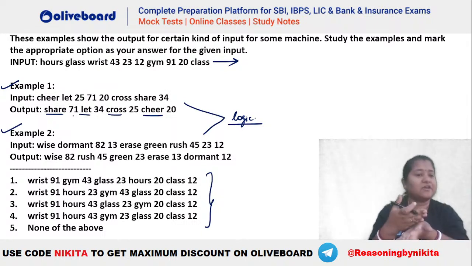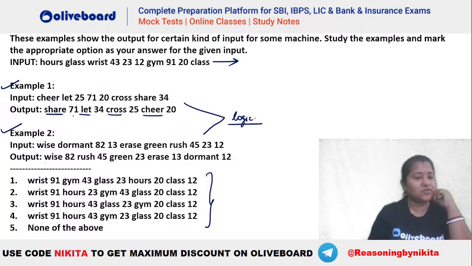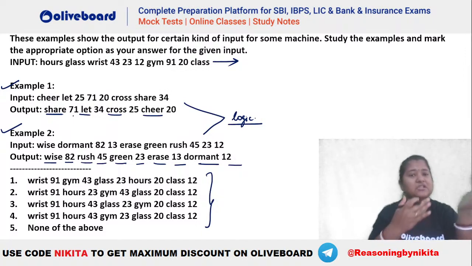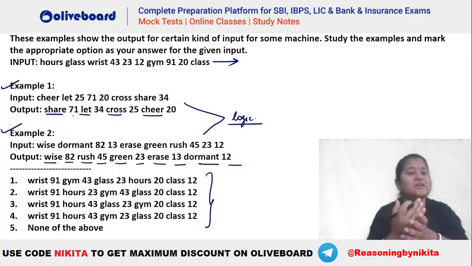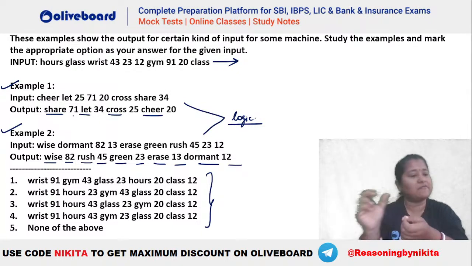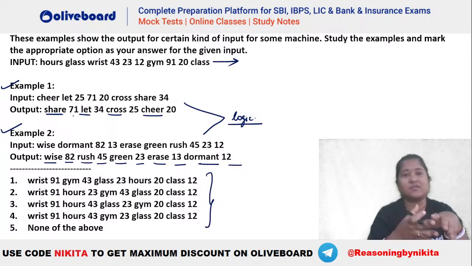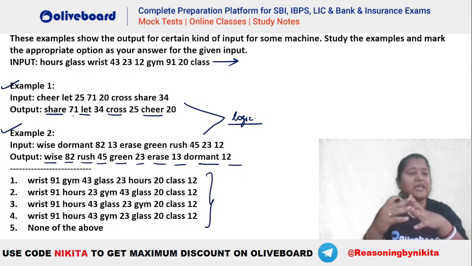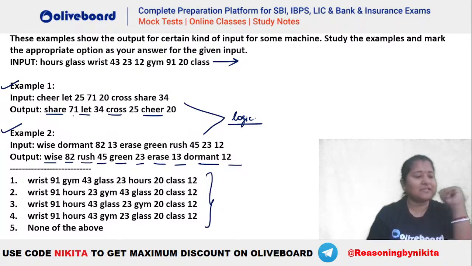And we have one word and one number. So we have taken the largest number and largest word, placed it towards the left hand side. Similarly, here also you can see Y is in 82, then Russian 45, green 23, erase 13 and dormant 12, right? So that has to be the logic, that the words have to be arranged in the reverse dictionary order, and similarly the numbers are also in the decreasing order. One word and one number at a time. That is largest word, that is the last word as per the dictionary, and the largest number is being picked every time, right? So where do we have the same logic here?